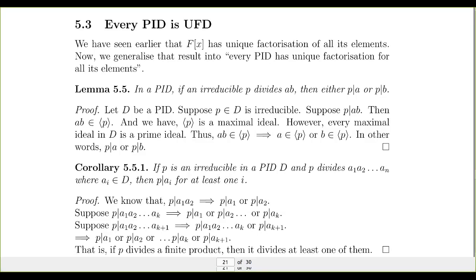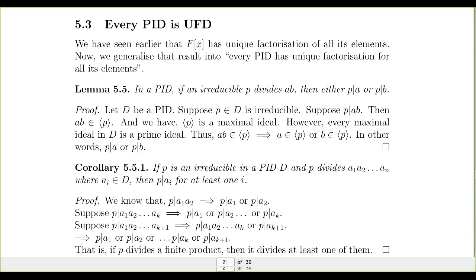F[x], capital F square bracket x, was the set of all polynomials, an integral domain, with coefficients from the field F. So F[x] was a PID and F[x] was a UFD as well. So now we are going to prove that this result is true for every PID.